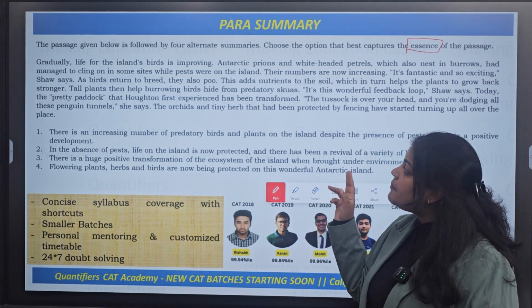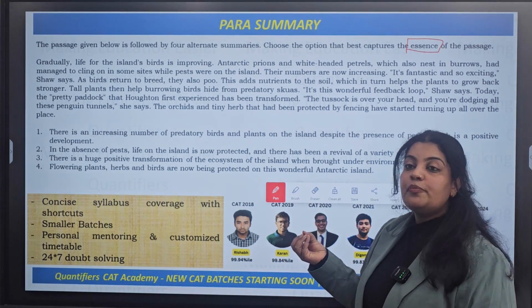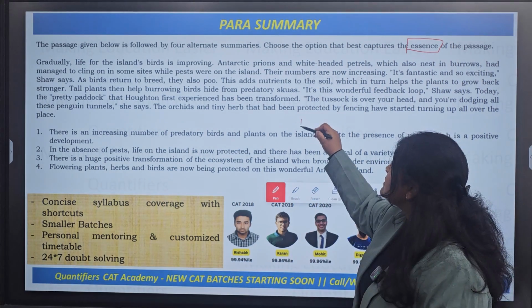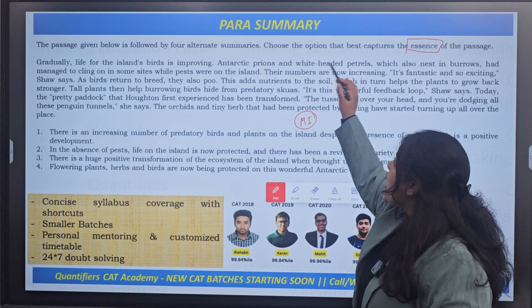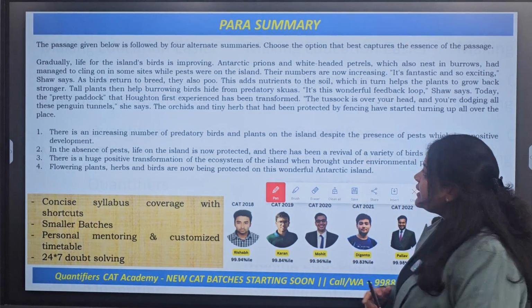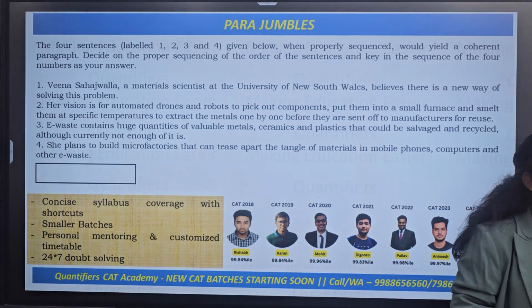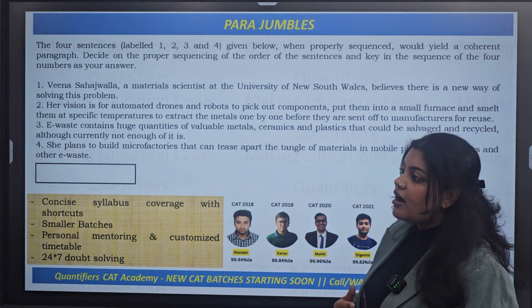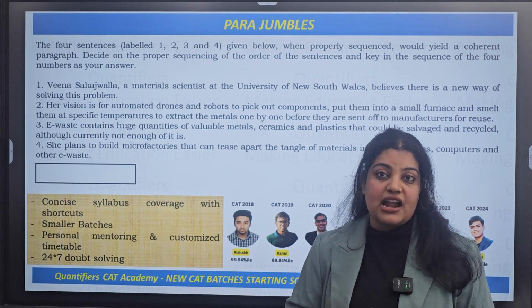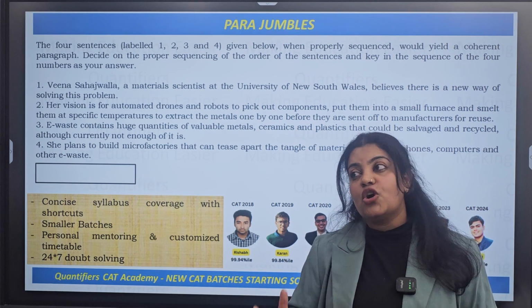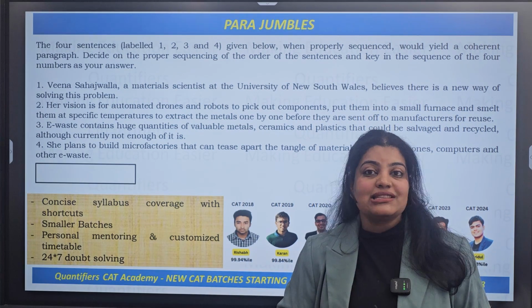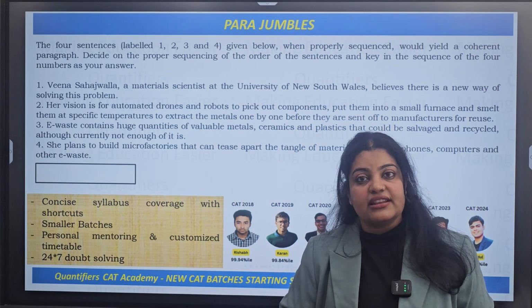So you have to read the paragraph, and then you need to pick up the option that best captures the essence, the main idea why the author has written the entire paragraph, right? Now the second question type is your paragraph jumbles. Again, for doing this particular topic, you need to understand the author. You need to understand the author's main idea. You need to understand why the author has written the text and what the author has written in the text, right?